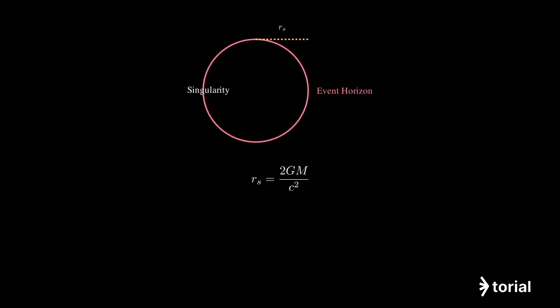The Schwarzschild radius equals 2GM over c squared, where G is the gravitational constant, M is the mass, and c is the speed of light. Once anything crosses the event horizon, it is forever trapped inside the black hole, with no possibility of escape.